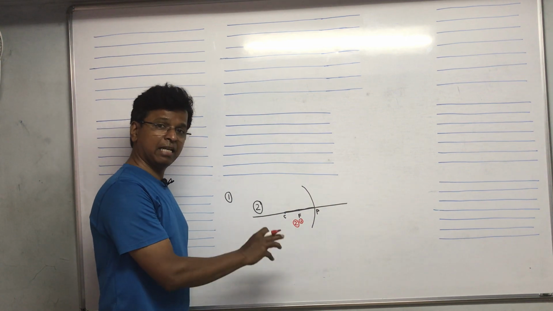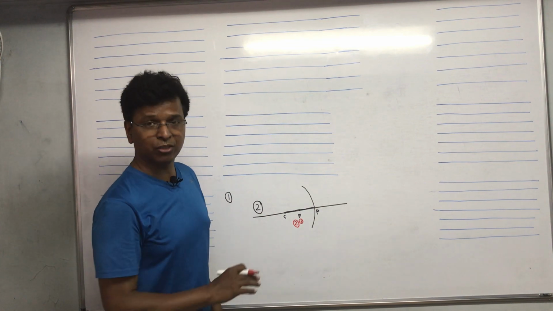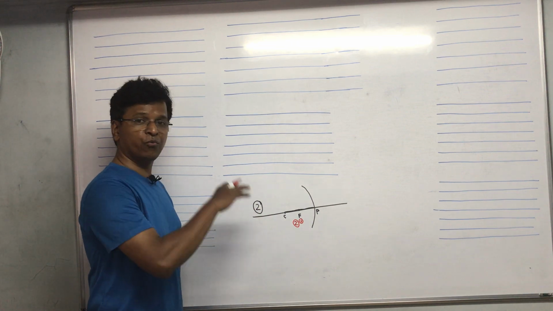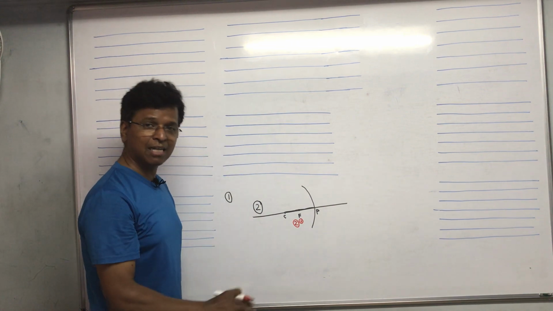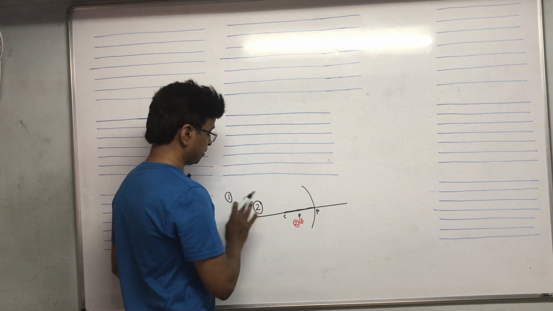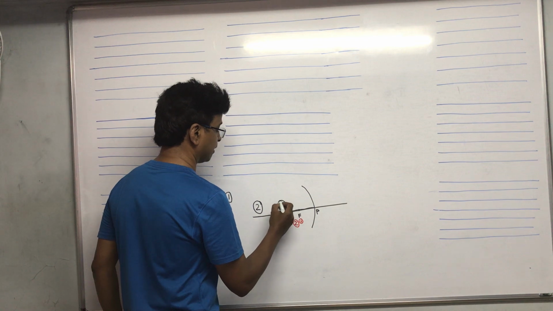Nature of image: real and inverted. Size of image: diminished. It is definitely smaller than the object, but not very small. It is not highly diminished. It is diminished.